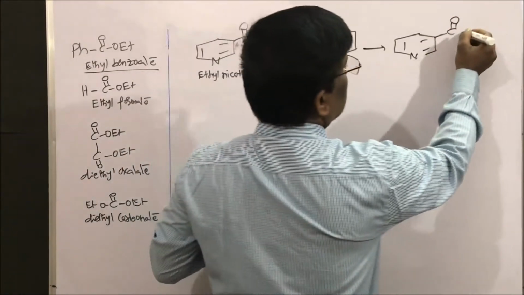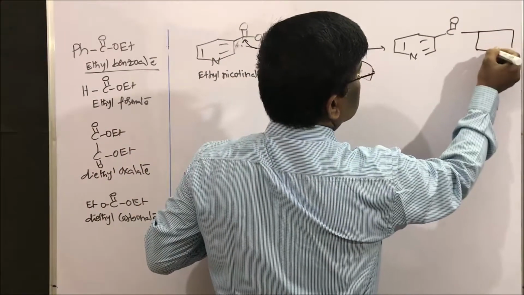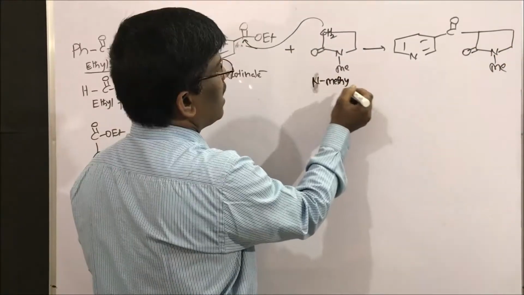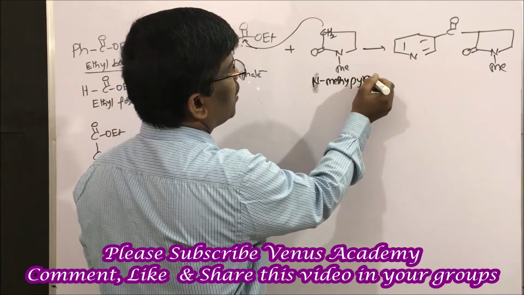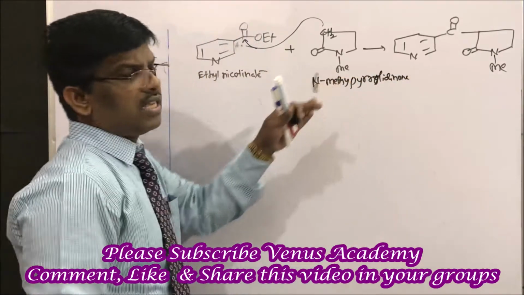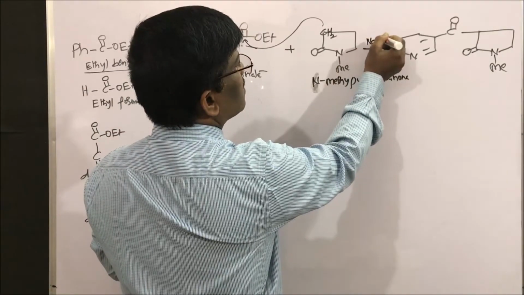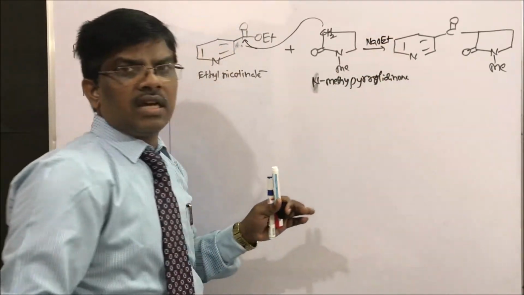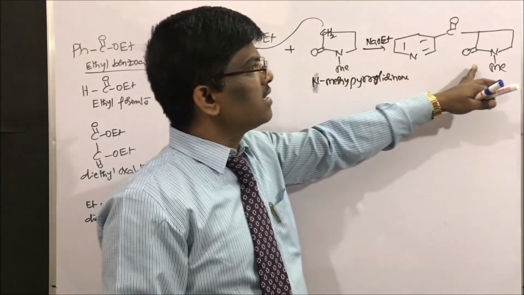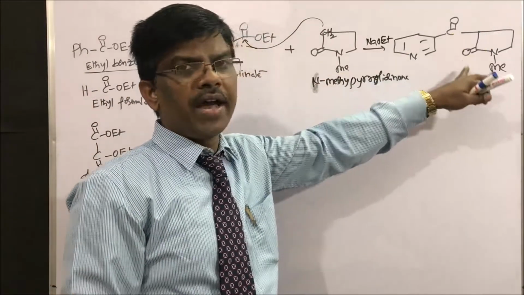Using sodium ethoxide, under Claisen condensation, it is going to give this keto amide.